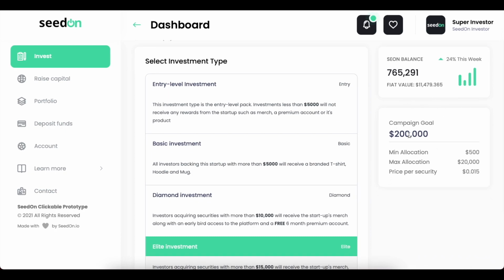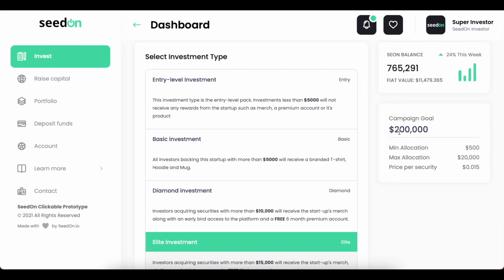And here on the right, here is a bit of information in regard to the campaign goal. So basically those are the details for SeedOn. The campaign goal is $200,000. We have a minimum allocation, a max allocation, and a price per security.